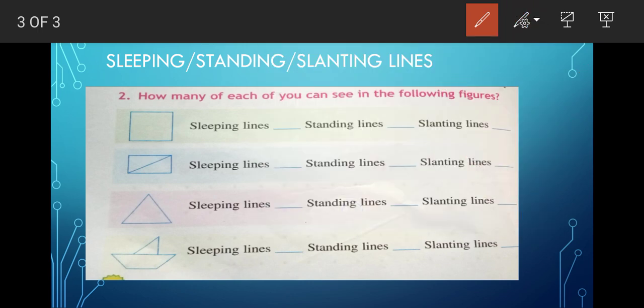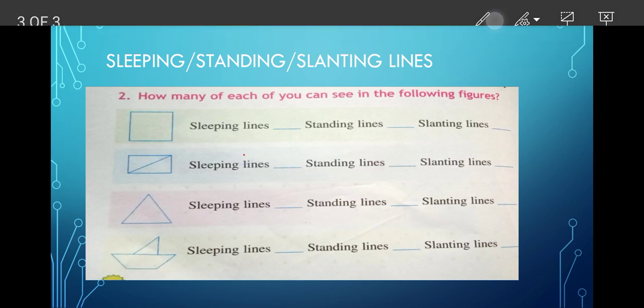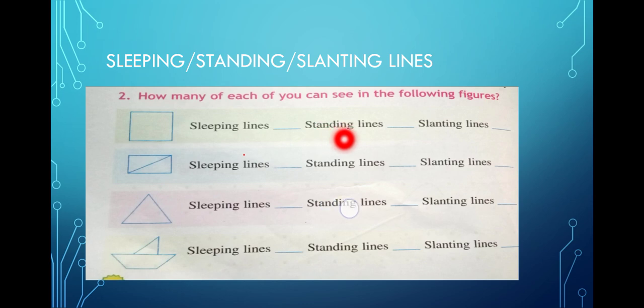Okay, now let us do this one. What is the question? How many of each of you can see in the following figures? A figure is given and you have to find out how many sleeping lines there are, how many standing lines there are, and how many slanting lines there are. You have to find out.